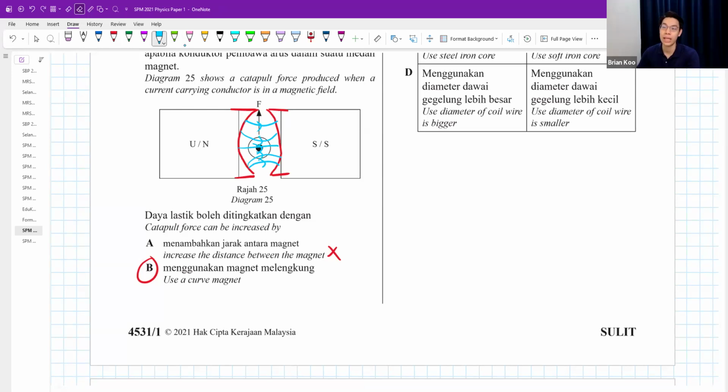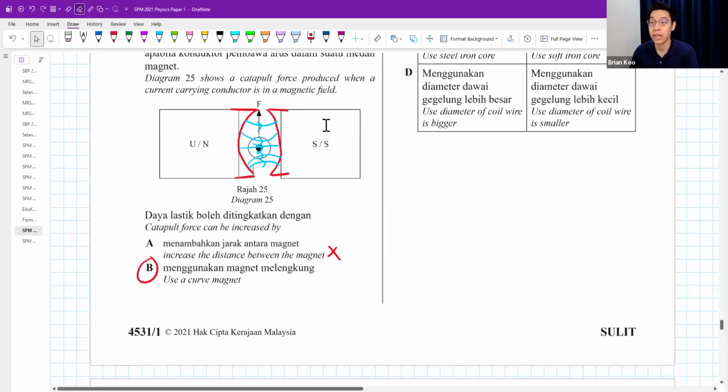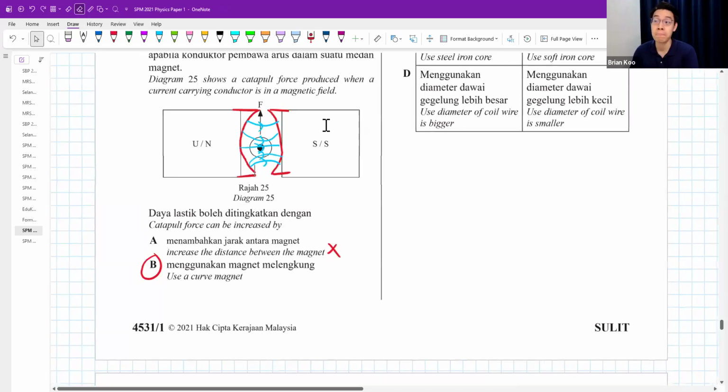It focuses more to the center, and also, if you do like this, it will be closer to the coil. Okay, it gives you a more uniform distance around the coil. Yeah, so a curved magnet can help to focus it to the center and give you a better interaction between the two magnetic fields. You're gonna get a stronger force as a result.